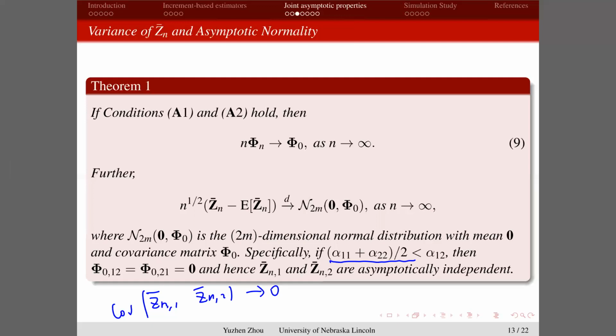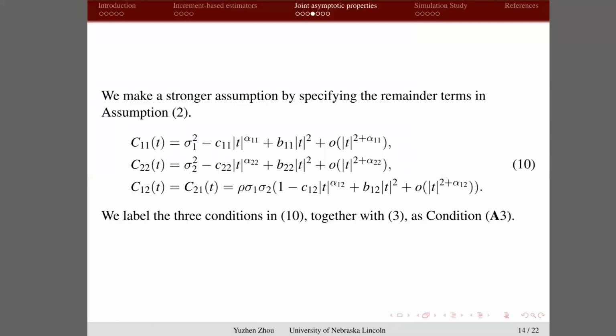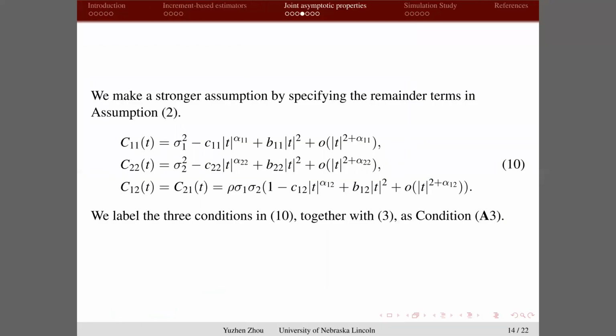So then we're interested in whether this property will eventually appear in the asymptotic property of the estimators of alpha 1,1 and alpha 2,2. So we make a stronger assumption by specifying the remainder terms in assumption 2. In assumption 2, we just give the first 2 terms and don't specify the remainder term.